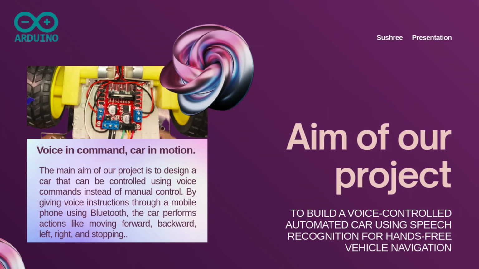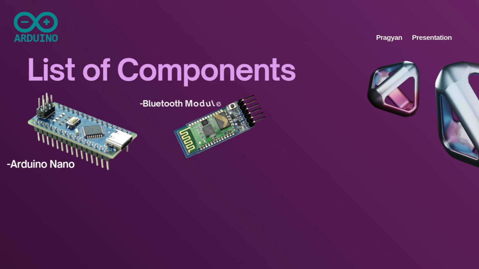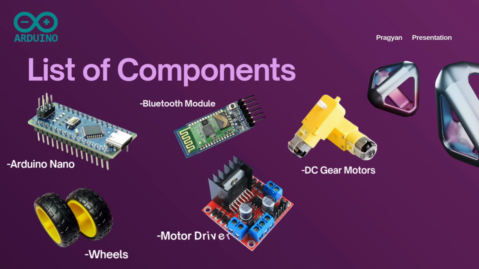The main aim of our project is to design a car that can be controlled using voice commands instead of manual control. By giving voice instructions through a mobile phone using Bluetooth, the car performs actions like moving forward, backward, left, right, and stopping. Now let us see the list of components: Arduino Nano, Bluetooth module, DC gear motors, wheels,